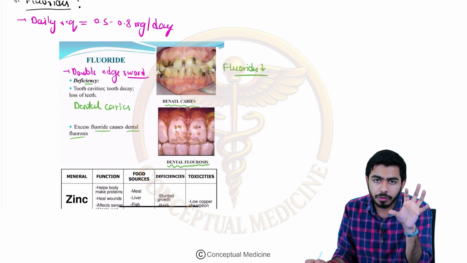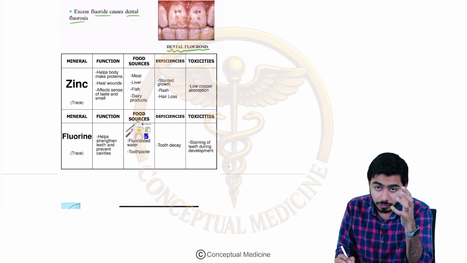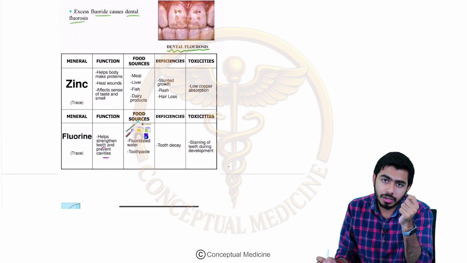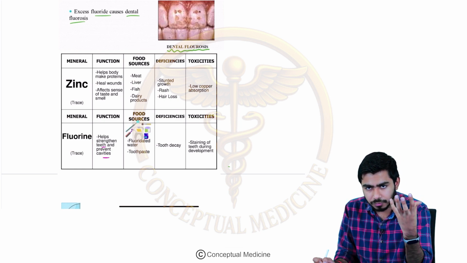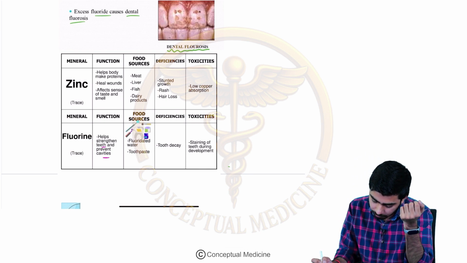It's kind of a double-edged sword, right. If you talk about fluorine, we have already talked about that. What is the function of fluorine? Basically strengthening the teeth and preventing the cavities. But if the deficiency will be there, the dental caries will be there. If there will be the excess of fluorine, then it might cause the dental fluorosis, right.